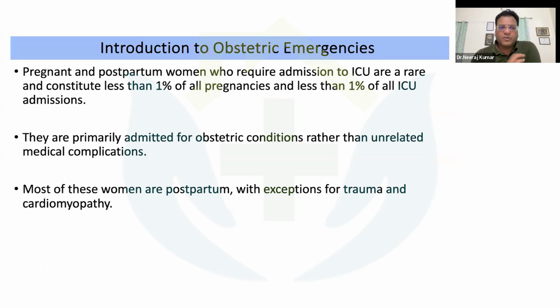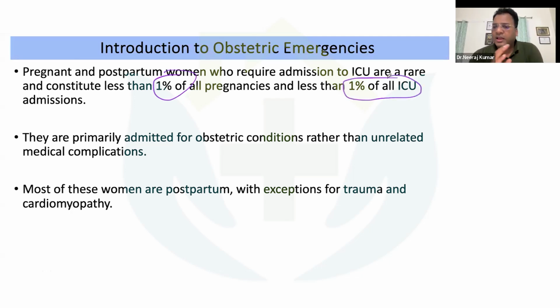We know that pregnant patients and postpartum women require ICU admission if they have complicated pregnancies. It constitutes only 1% of pregnancies, and even less than 1% of these patients need ICU admission.